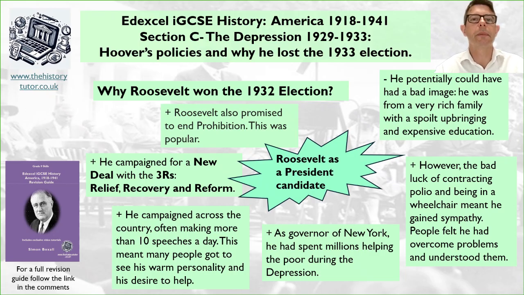As the governor of New York, he spent millions of dollars helping the poor during the Depression. People knew they'd get help from Roosevelt. He campaigned across the country, often making more than 10 speeches a day, defying his illness. This meant that people got to see his warm personality and his desire to help. He campaigned for the New Deal with the 3 R's: relief, recovery, and reform. Roosevelt also promised to end prohibition, which was very popular.